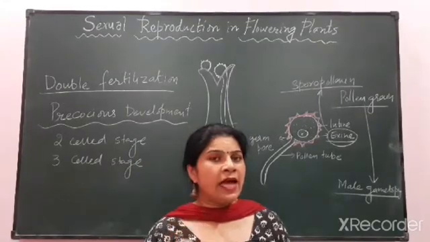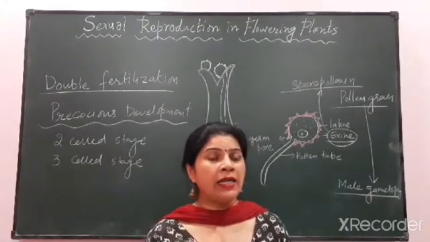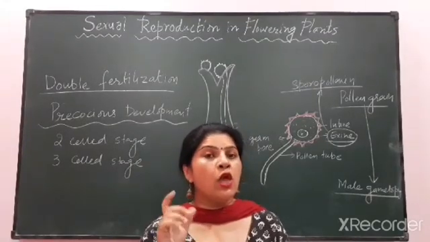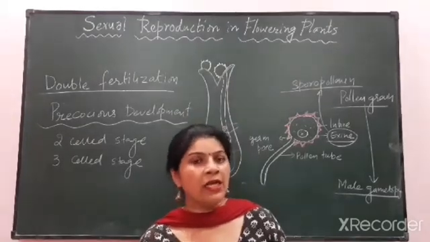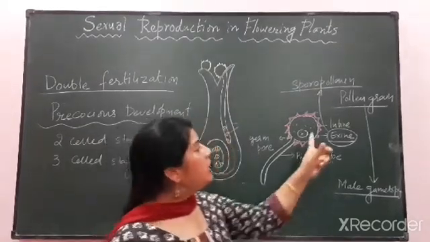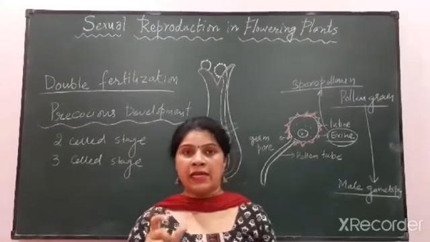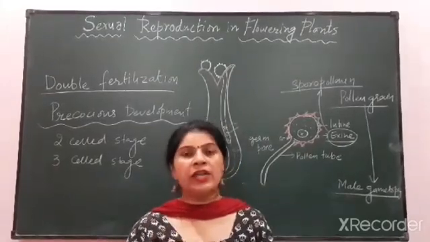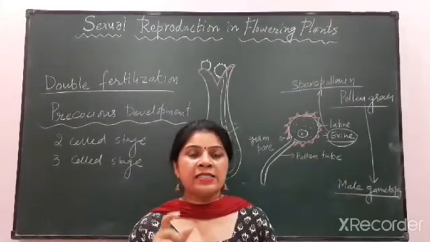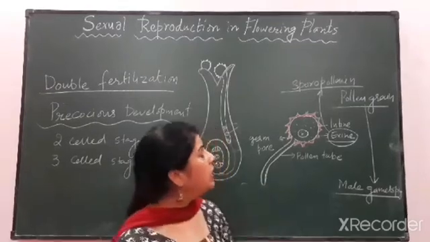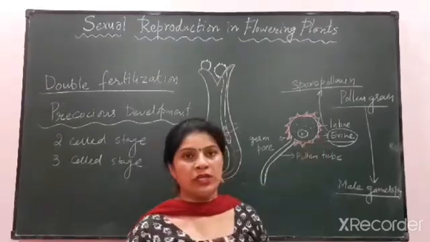So we can say that the exine has chemicals which are sporophytic in origin. Whereas the inner wall, known as intine, is formed by the pollen grain itself, so it has chemicals which are gametophytic in origin.